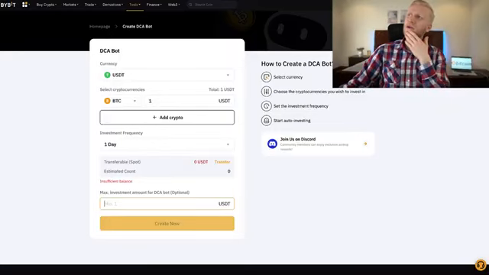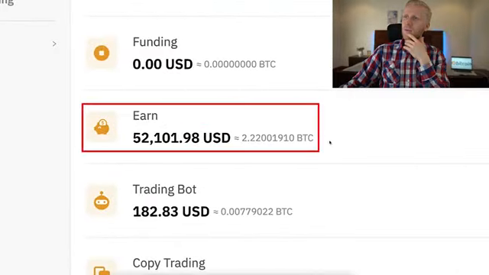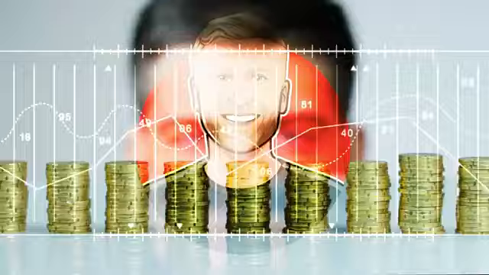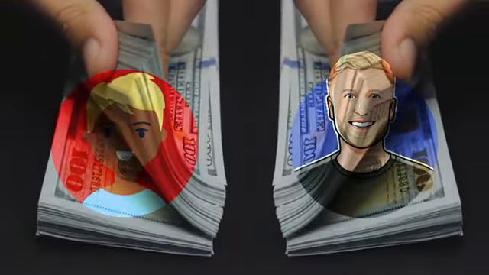But then there are also other methods. Let me show you right here. Here is this earn account. You can see I'm earning more money automatically every day. So a person who has referred me to this platform earns a little bit of commissions every day because I'm earning money here. So everybody earns money. I earn money. The person who referred me here earns money, so everybody wins.